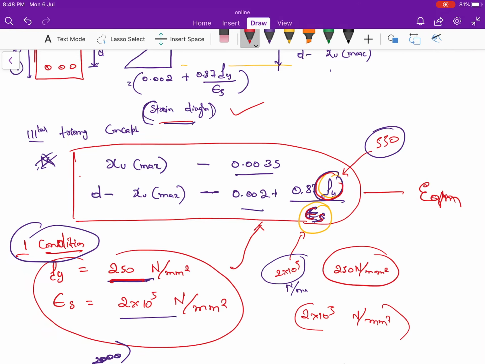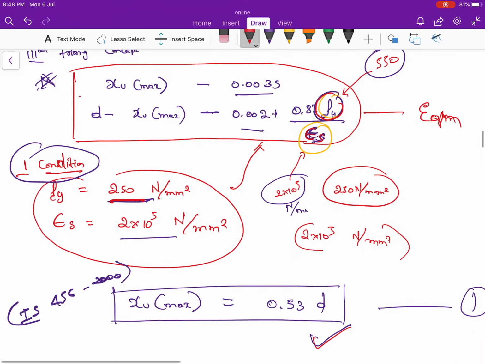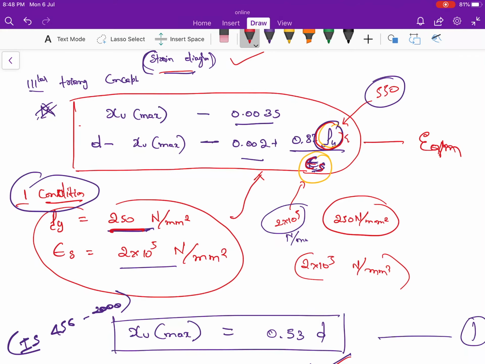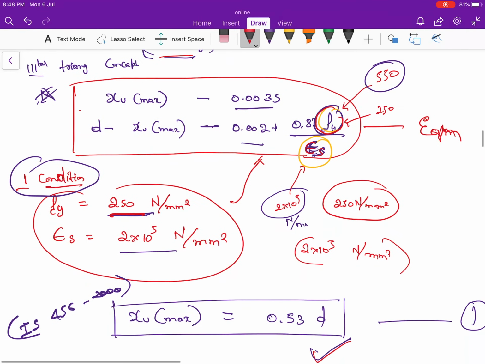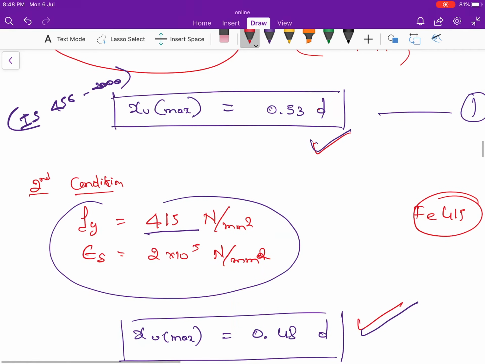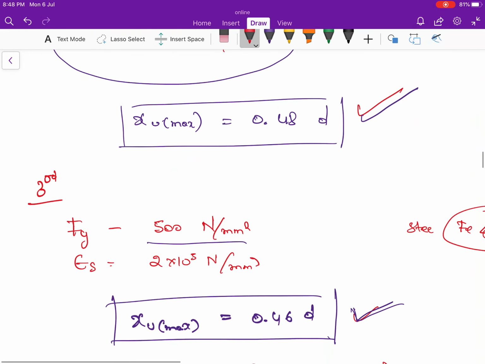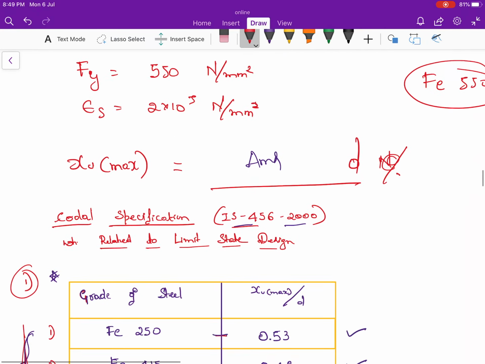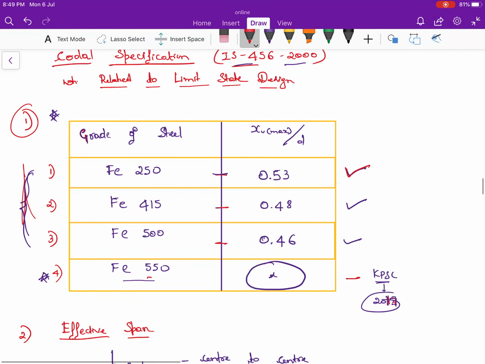In the first condition I took Fy equal to 250 Newton per mm square, and the value of XU max in terms of the effective depth is 0.53. In the second condition, Fy of 415 gives 0.48. If I take Fy 500, it is 0.46. That is what we have derived.